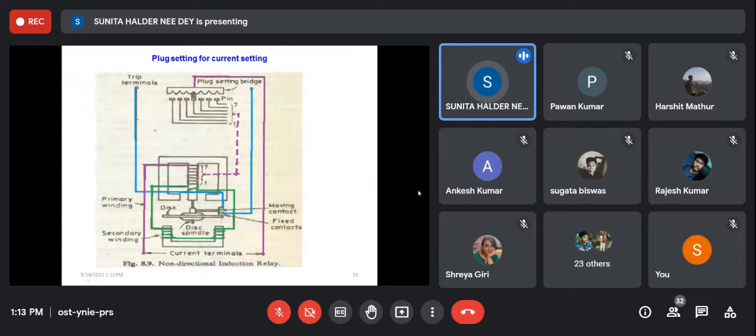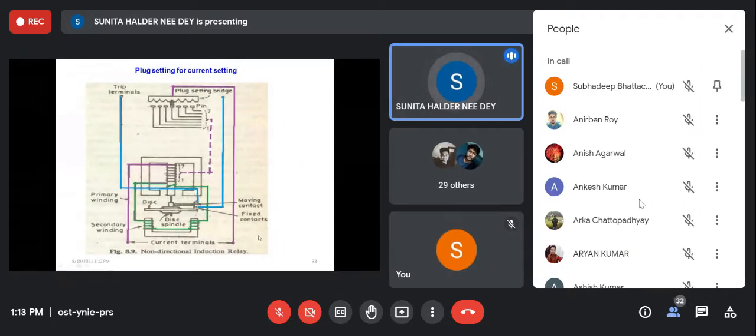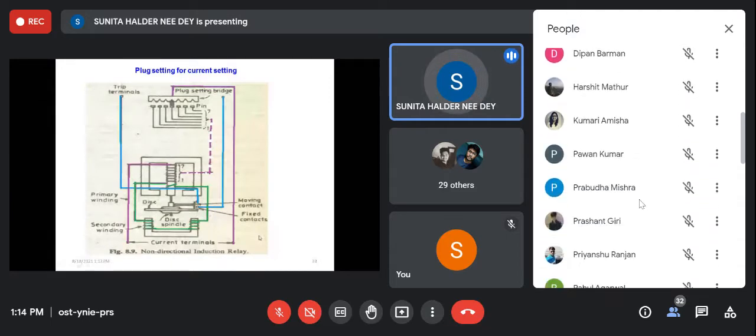So the spring is supplying the restraining torque, and the current will provide the operating torque. So operating torque should overcome the restraining torque for operation.